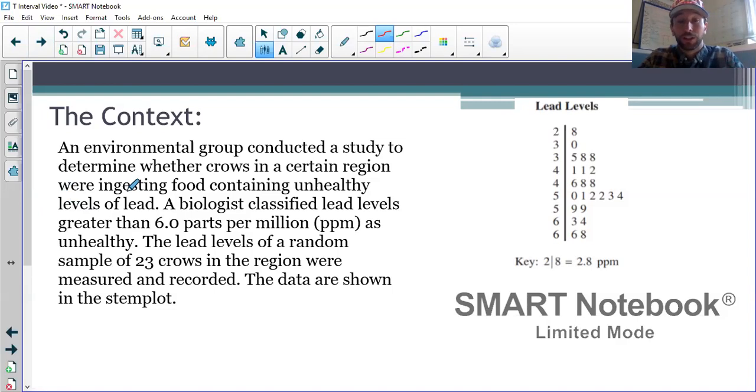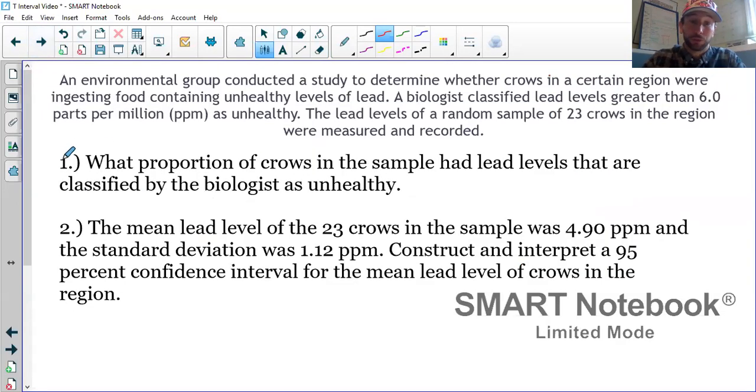And so we're going to take a random sample of 23 crows in the region. This is our sample data right here, back to our old friend the stem plot. And you can think about how you might describe this distribution: shape, outliers, whatever unusual features, center and spread. But we'll save that for another day. So for today, there are 2 questions with this free response. This is the same context. Number 1 here, this is review. Should take a couple minutes, not even, don't overthink it.